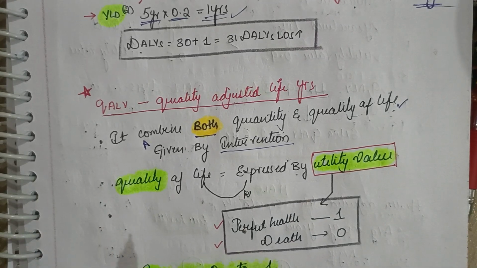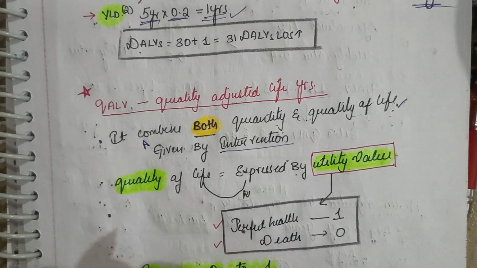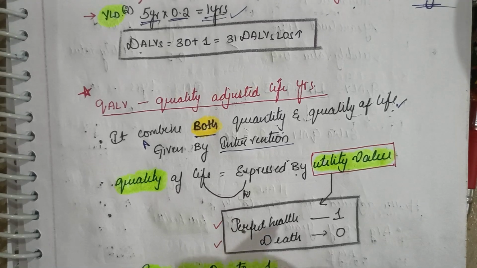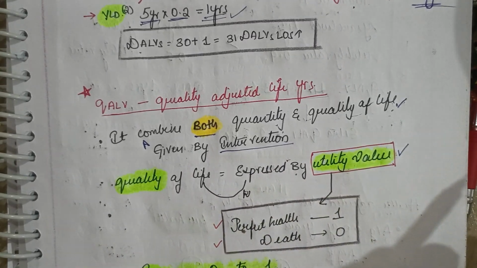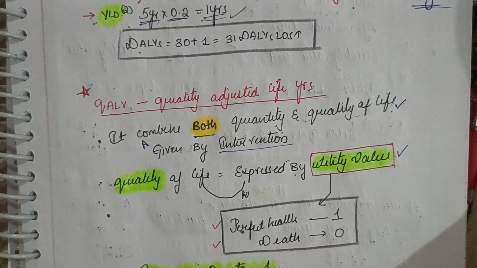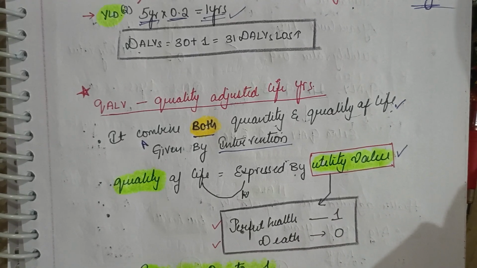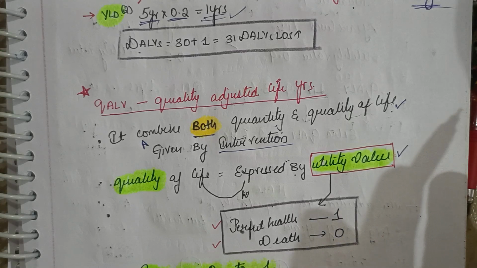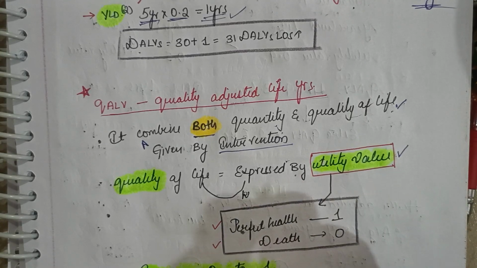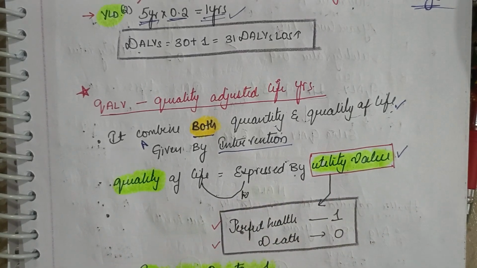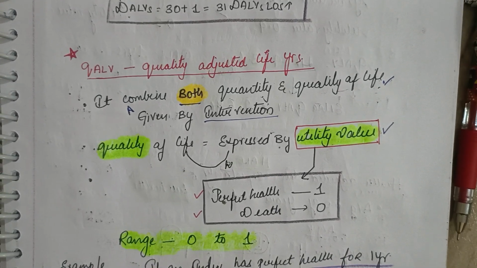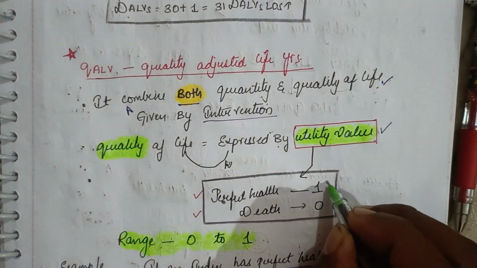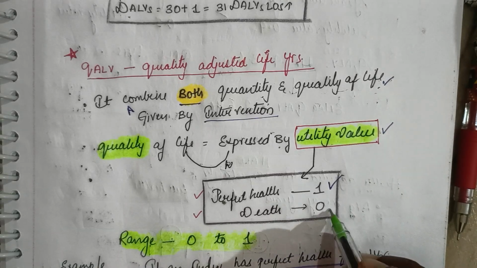Now the quality of life is expressed by utility values. That's a basic point. Remember, the quality of life is expressed by utility value. Now what is the utility value for perfect health? The utility value for perfect health is 1 and the utility value for death is 0.